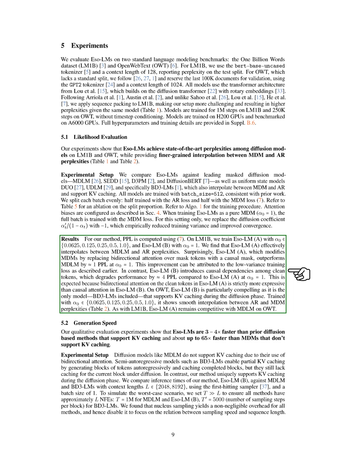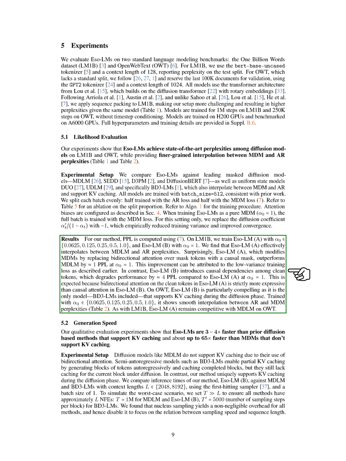Section: Generation Speed. In this section, we discuss the generation speed of our model, Eso-LMs. Our qualitative evaluations indicate that Eso-LMs are 3 to 4 times faster than previous diffusion-based methods that allow key-value caching, and up to 65 times faster than models that do not support this feature. For our experimental setup, we note that diffusion models like MDLM cannot utilize key-value caching because they rely on bidirectional attention.